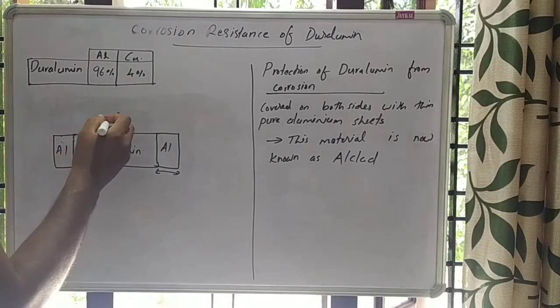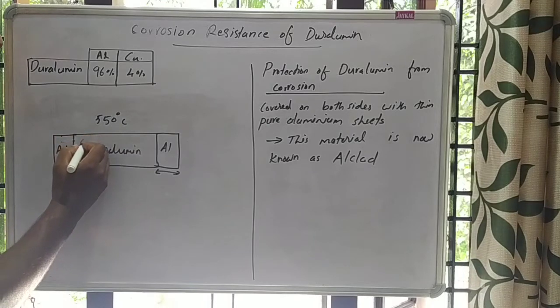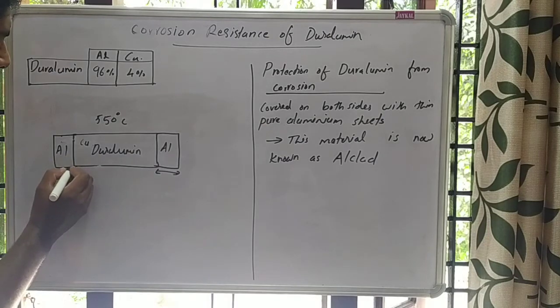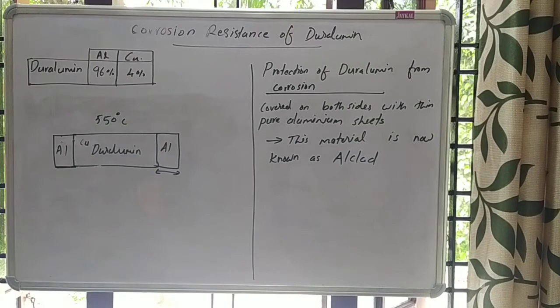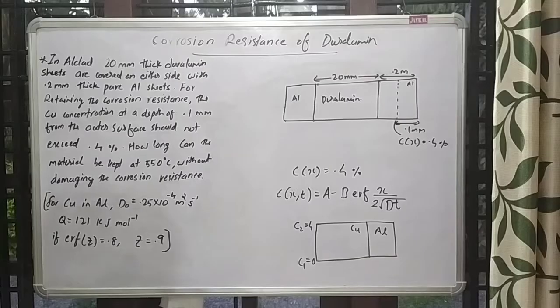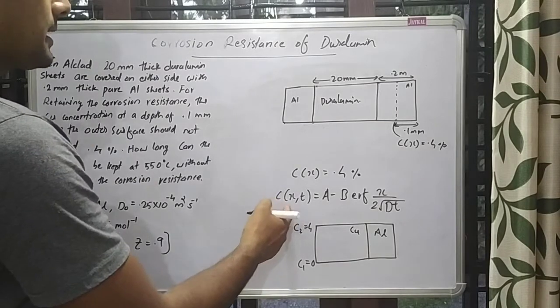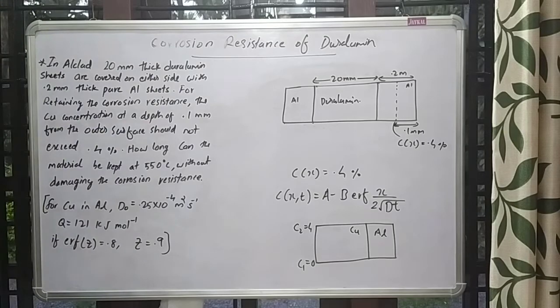When we heat this to 550 degrees Celsius to strengthen duralumin, the copper will diffuse into the pure aluminum covering, which will reduce the corrosion resistance of aluminum. To minimize this damage due to diffusion, we need to control the thickness of this aluminum covering as well as the time of heating. To understand the solution for Fick's second law as well as diffusion more deeply, let's do one problem.